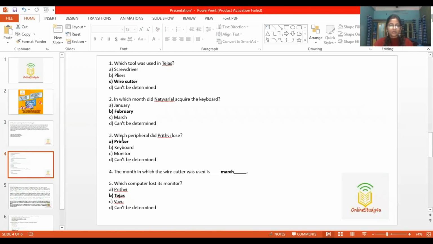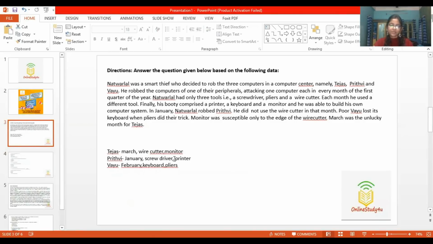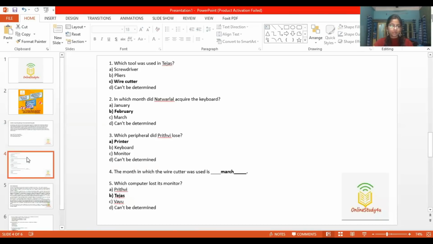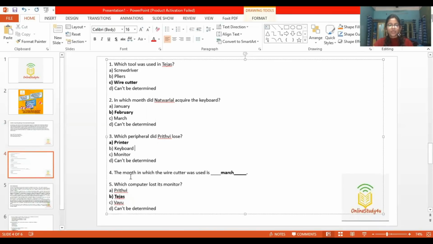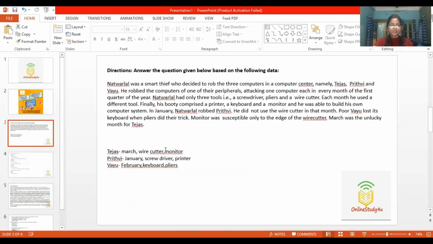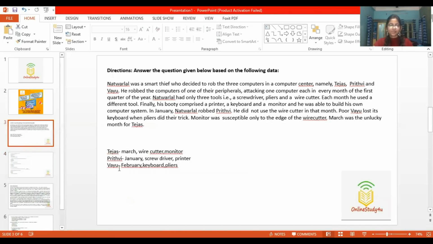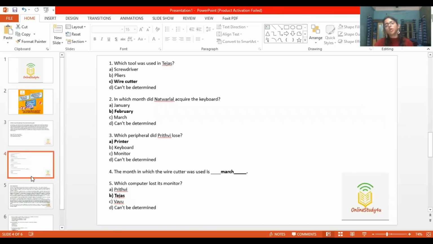Which peripheral did Prithvi lose? It was the printer. The month in which the wire cutter was used is March. And which computer lost its monitor? It is Tejas. So here we have solved the first passage.